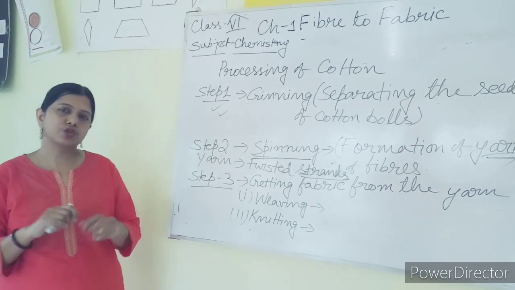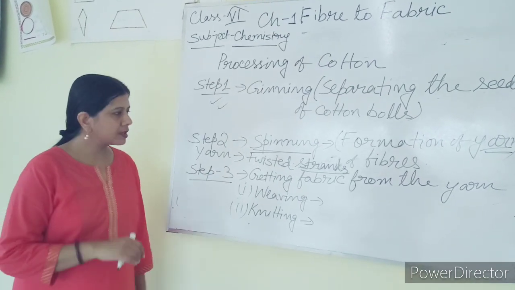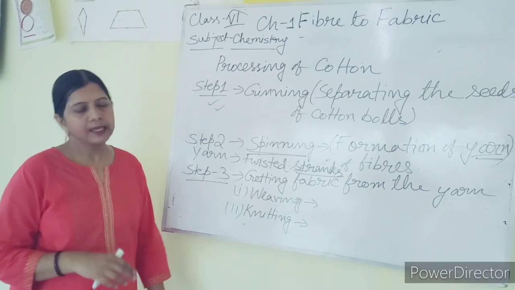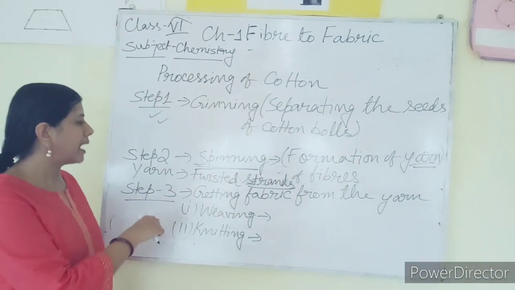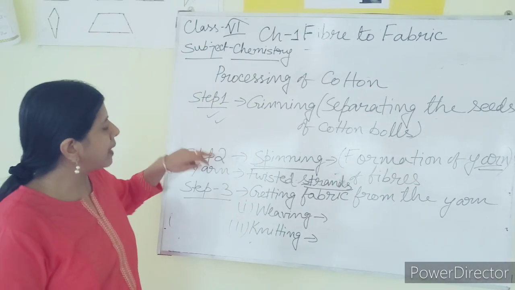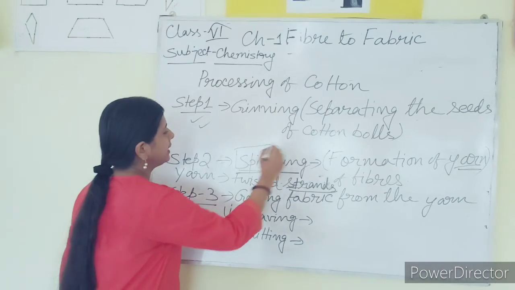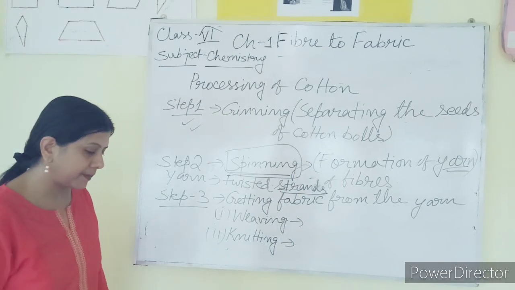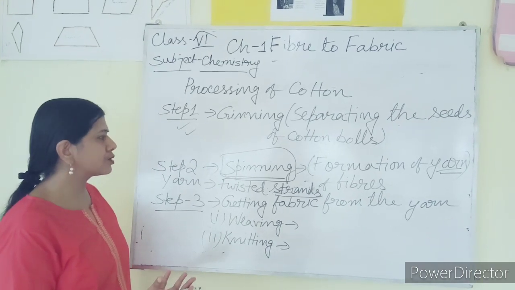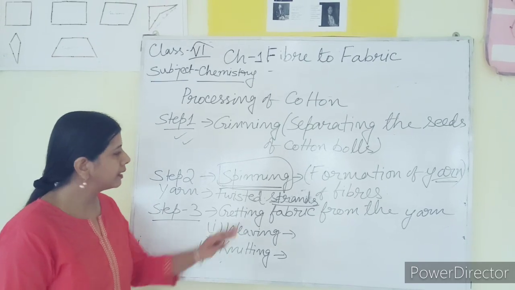Yarn means a thread that is stronger than the fibers. There was a question that which one is thinner, either fiber or the yarn. Definitely fiber is thinner and yarn is thicker because yarn is made by twisting the strands of fiber. This process is called spinning, by which yarns are made. Generally spinning is done by hands also or by using machines. Nowadays machines are also used for making the yarns.